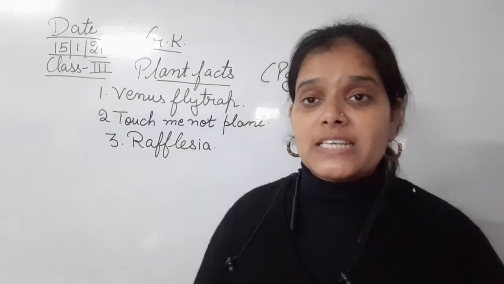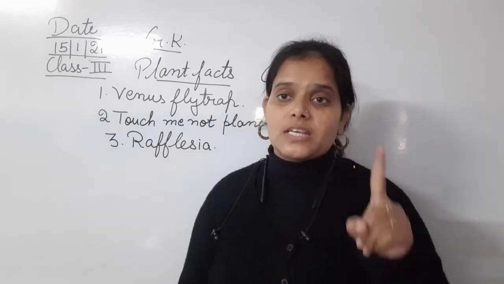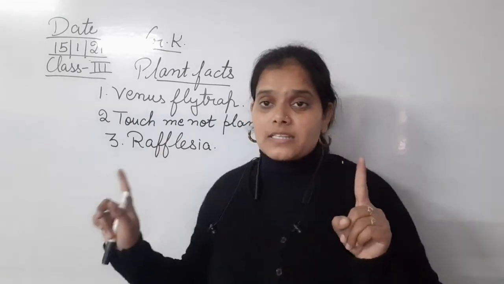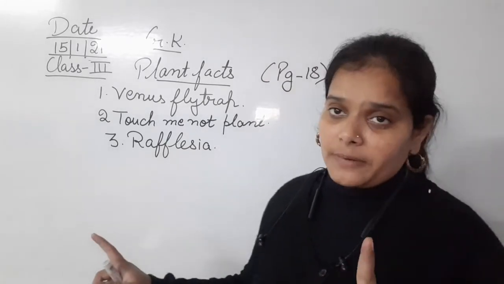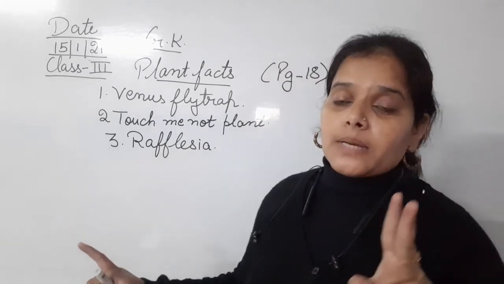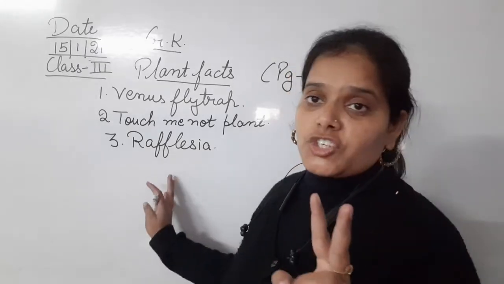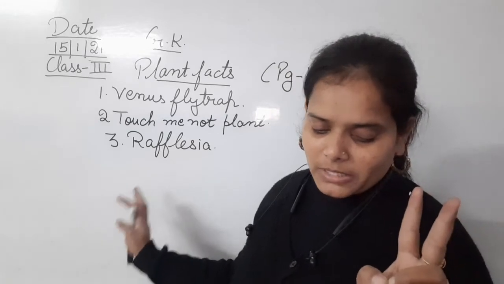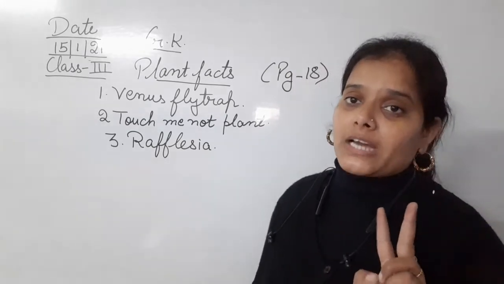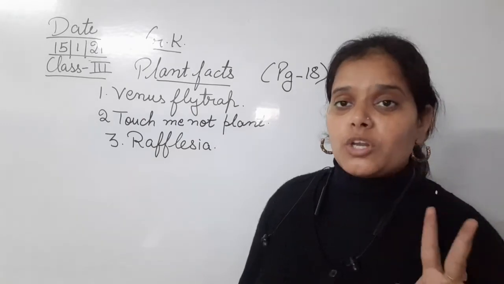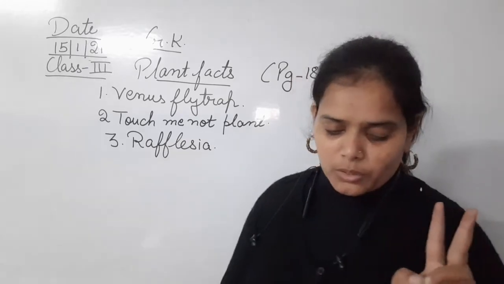The first thing about the Rafflesia is that it is the world's largest flower. The second thing is that you can find this Rafflesia flower in Indonesia and Malaysia, only in those countries.